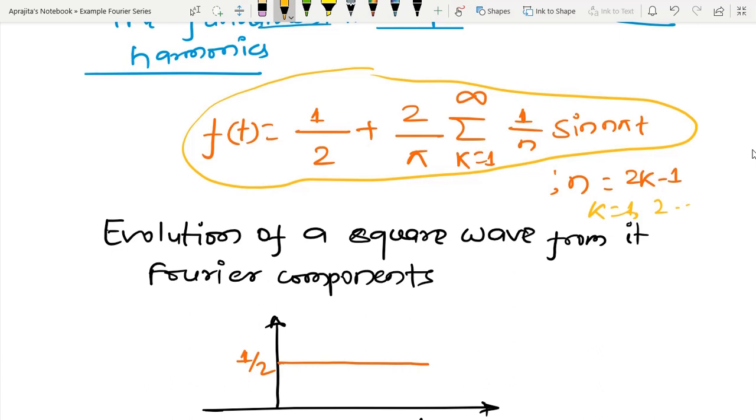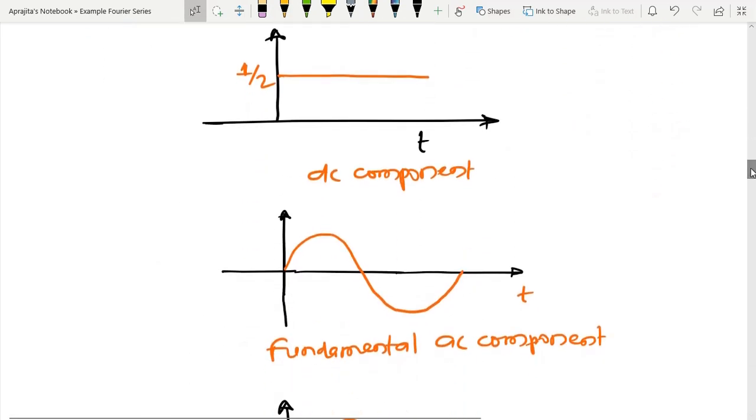Now let us try to see the evolution of a square wave from its Fourier coefficients. First you can try to see the first coefficient. The first coefficient is the DC one, so I can represent it like this, and after that all other terms are terms of the AC part, because those are sinusoids. And if you see the fundamental one, that is a sine, so I have drawn a sine function here.